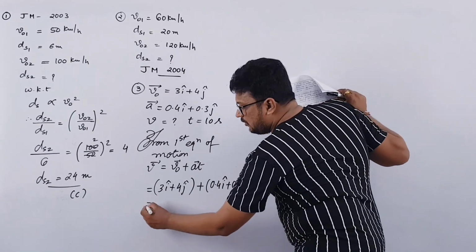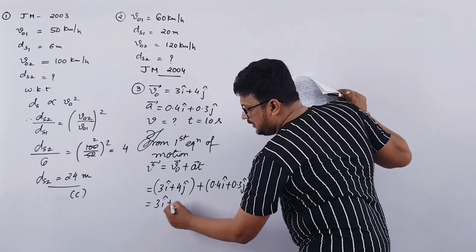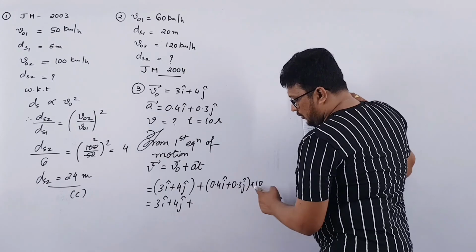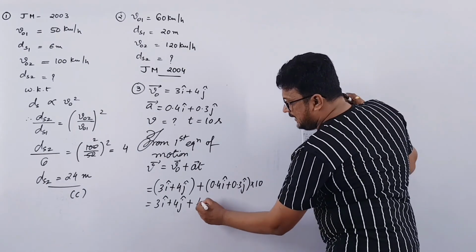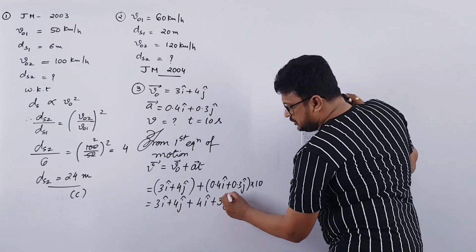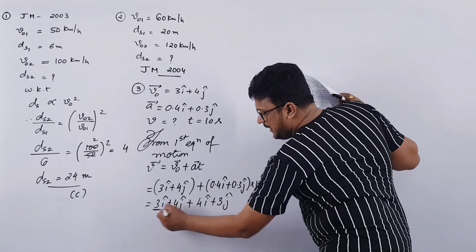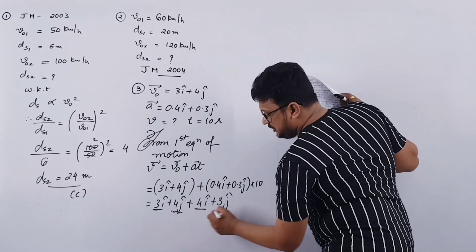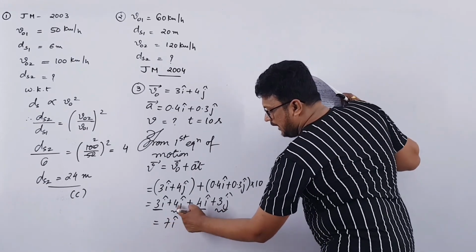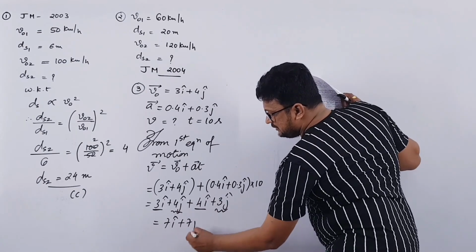So this will be equal to 3i cap plus 4j cap plus 0.4 into 10, which is 4 i cap, plus 0.3 into 10, which is 3 j cap. Now we can add the i cap terms and the j cap terms: 3 plus 4 is 7 i cap and 4 plus 3 is 7 j cap.